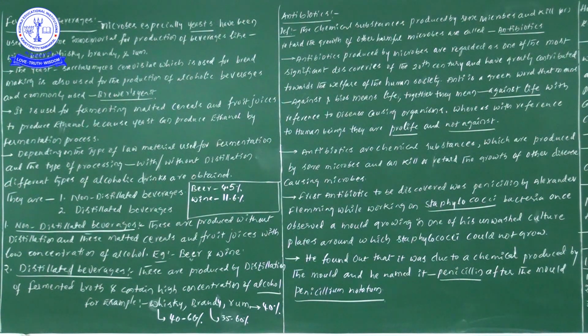These antibiotics are against life only with reference to disease causing organisms.